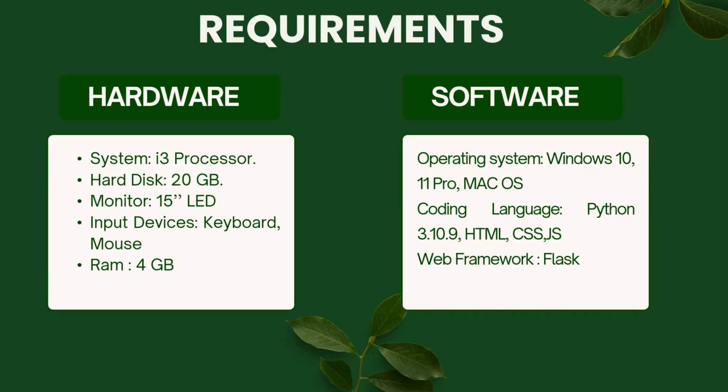Then the requirements. For implementing this project, you need a minimum i3 processor; i5 or i7 will also be okay. You need a minimum of 20 GB of hard disk space. Then you need a minimum of 4 GB of RAM to process this project. Then software: this project will run on Windows and Mac OS very effectively. In this project, we are going to use Python, HTML, CSS, JavaScript. For the website framework, we are going to use the Flask framework here.